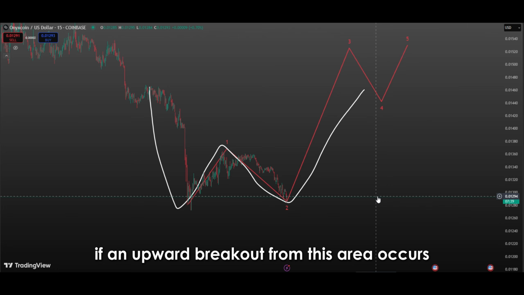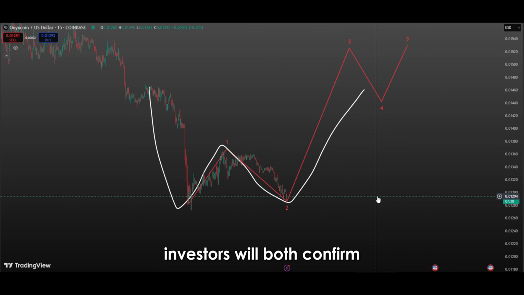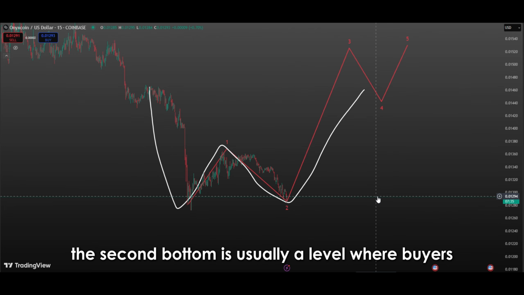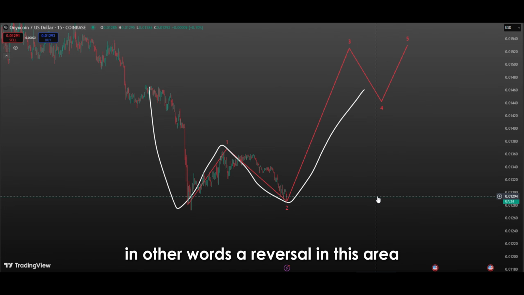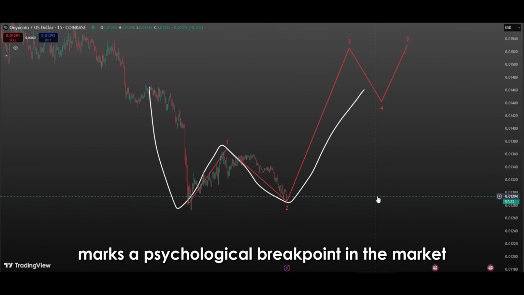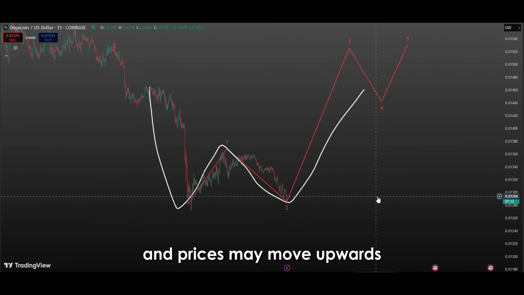If an upward breakout from this area occurs, investors will both confirm that the technical pattern is working and have a strong expectation of reaching higher price levels. In addition, the second bottom is usually a level where buyers come back on the scene and sellers lose their strength. In other words, a reversal in this area marks a psychological breakpoint in the market, and prices may move upwards acceleratedly from this point.